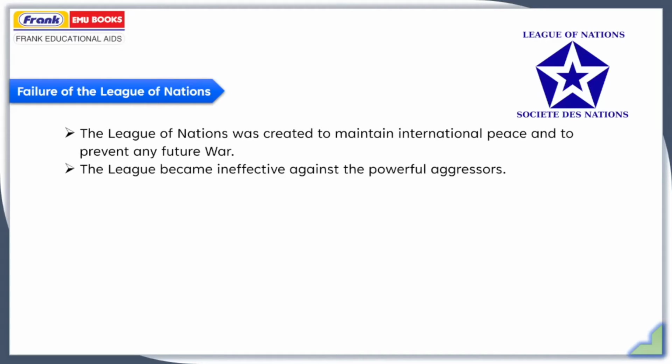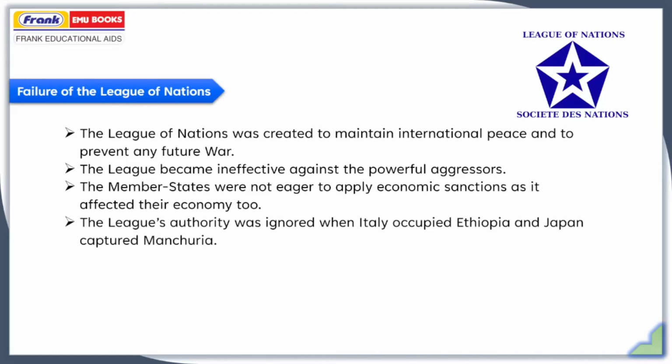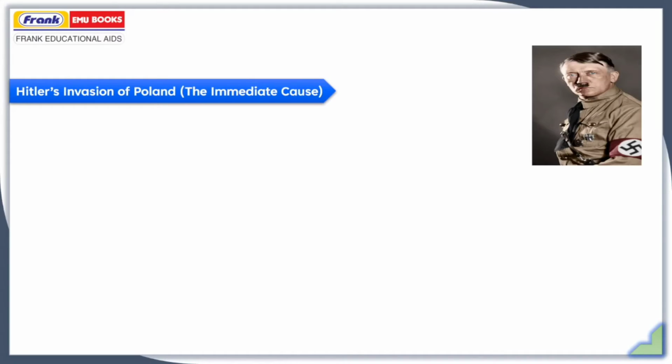The League became ineffective against powerful aggression. The member states were not eager to apply economic sanctions as it affected their economy too. The League's authority was ignored when Italy occupied Ethiopia and Japan captured Manchuria. Different countries of Europe lost faith in the League of Nations as it failed to maintain international peace, and eventually the Second World War started.